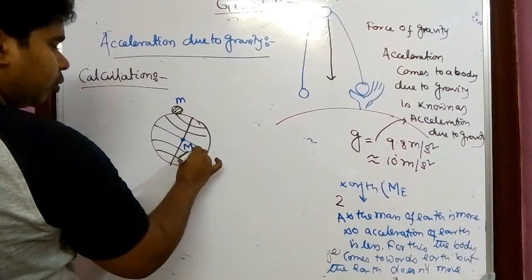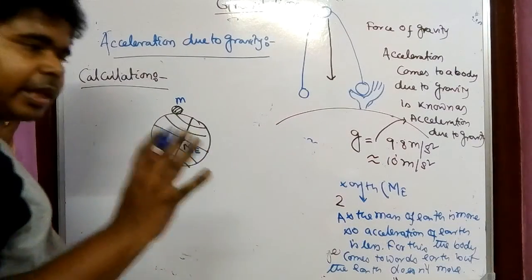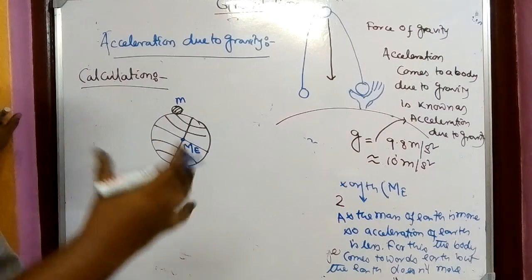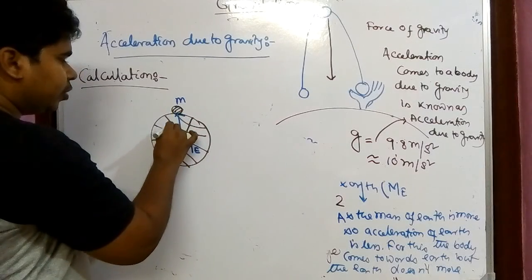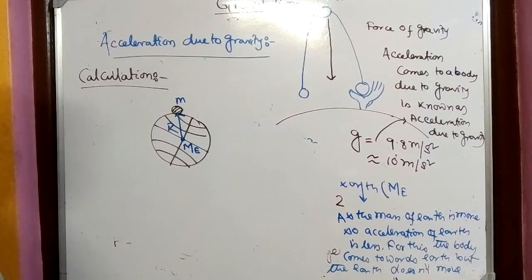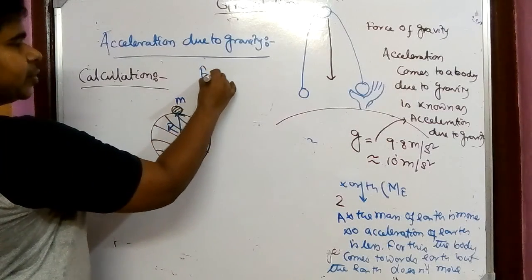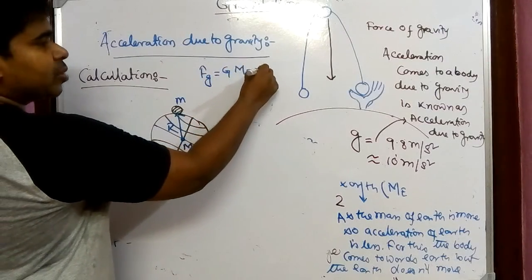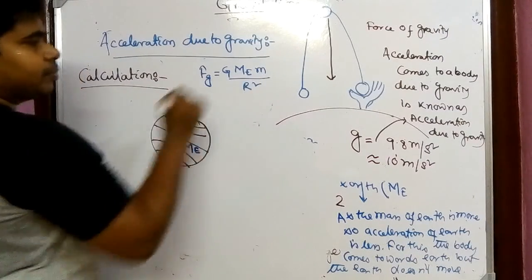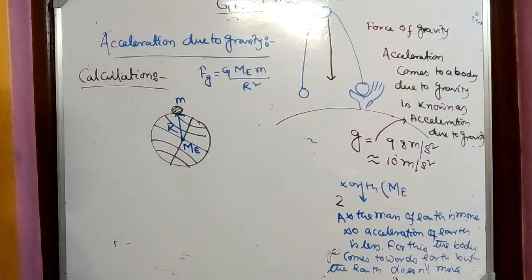Why? That you will know in class 11. This is the radius of the Earth, which we have taken as capital R. So the gravitational force between them, F G, is G M E into small m by R square. Simple thing: the product of two masses over the square of the distance is the gravitational force between them.